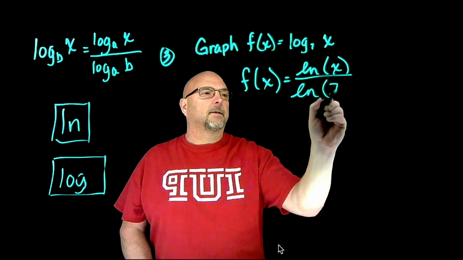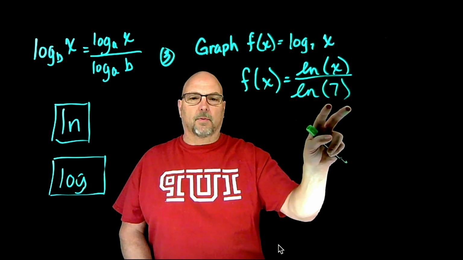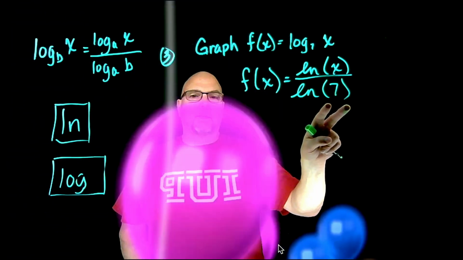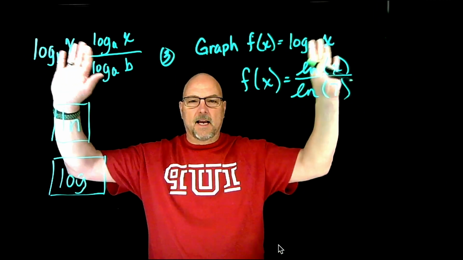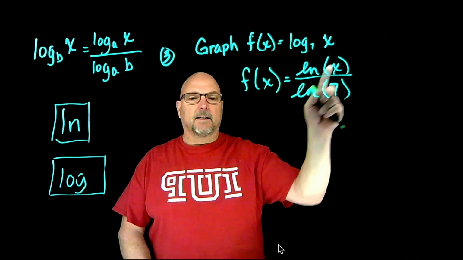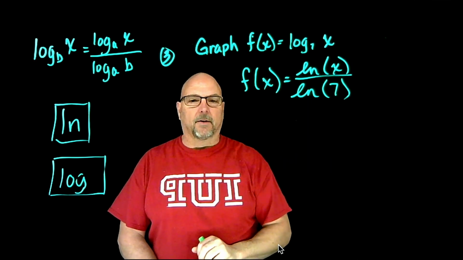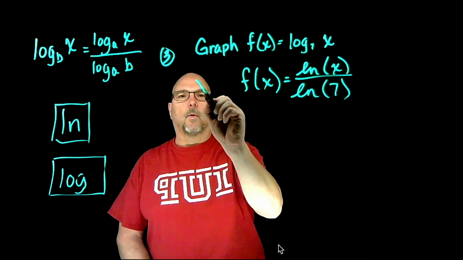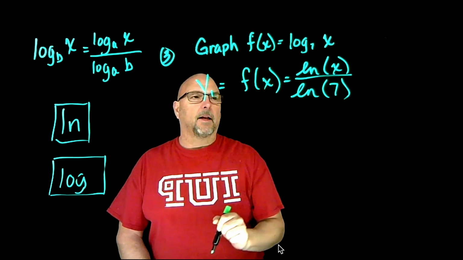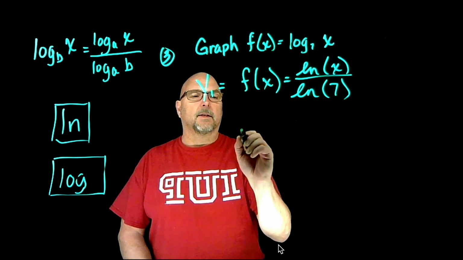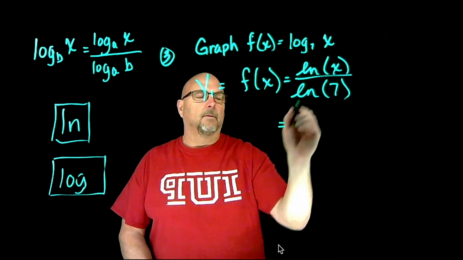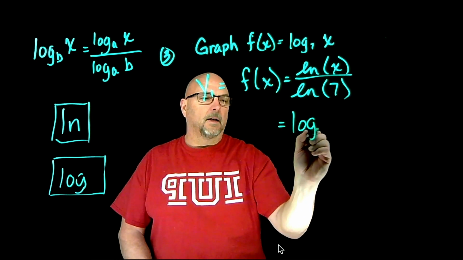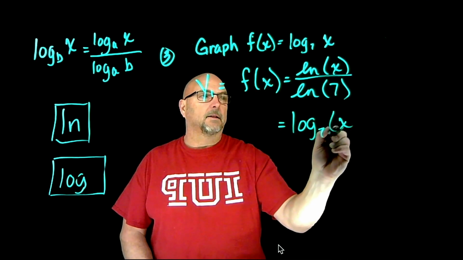So log base 7. All right, do I need these parentheses here? No, I don't. Yay! So these are not needed, but they show up in your graphing calculator. So if you type this in to your y sub 1 on a graphing calculator, it's going to give you the same as what's up here, log base 7 of x.